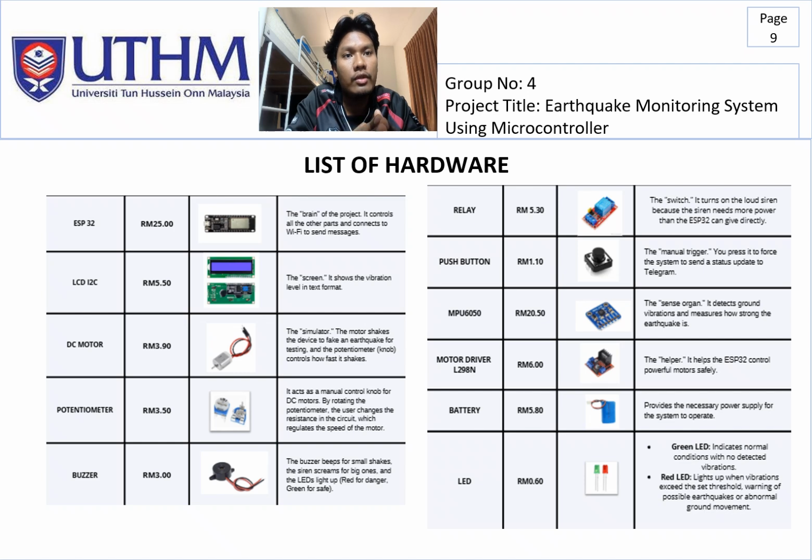And then motor driver, 6 ringgit. So it helps the ESP32 control the powerful motor safely. And then battery, provides the necessary power supply. And then the last one, LED, around 60 cent. So the green LED indicates normal condition. For the red one, it lights up when vibration exceeds the set threshold.